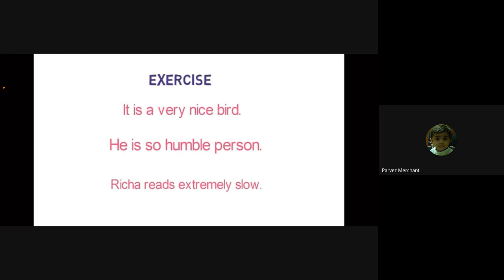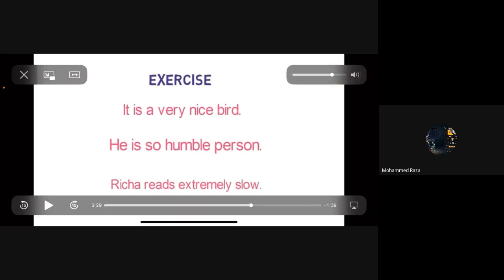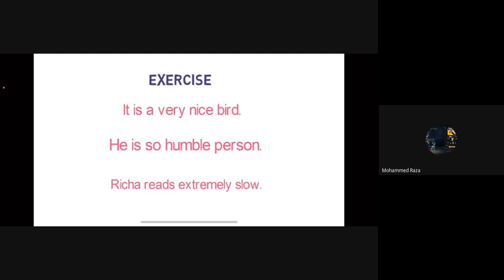How slow Richa reads. Okay. Repeat that answer. I will make one correction. How a slow Richa reads. After how, which word are you saying? Slow. How slow Richa reads. Yes, now it is correct. Any doubt in this answer? How slow Richa reads. No, sir.